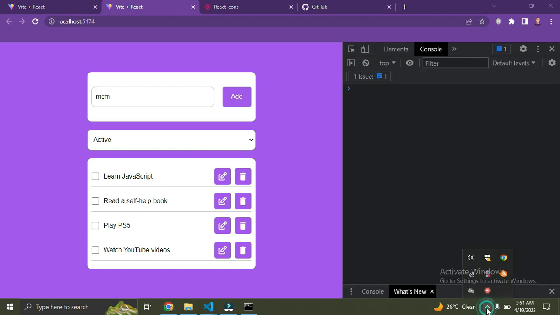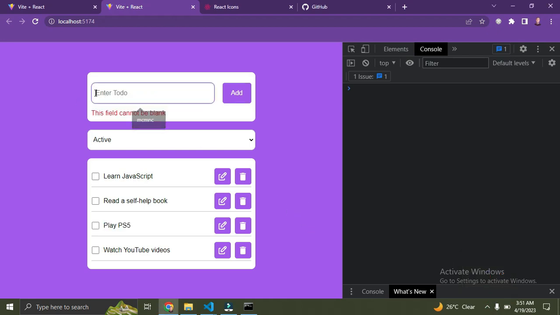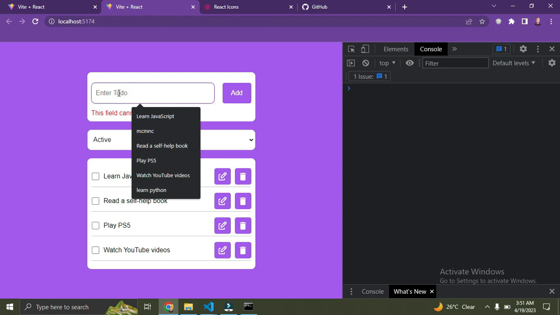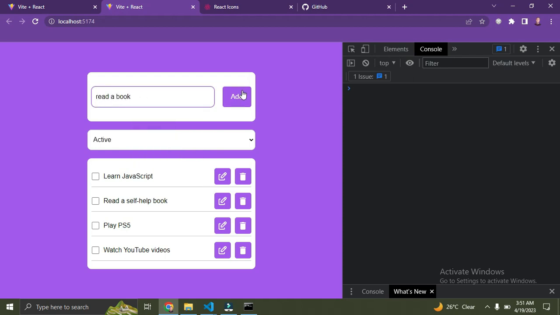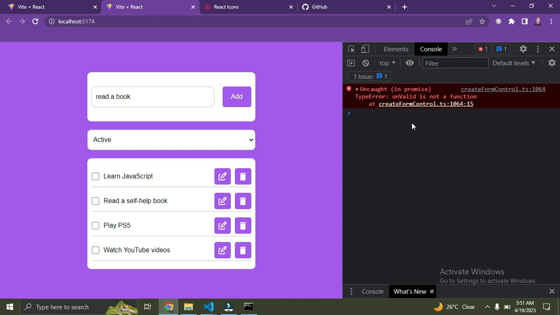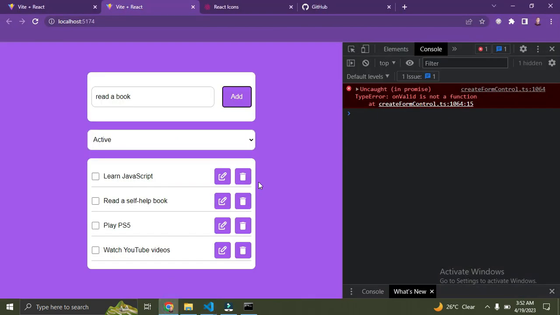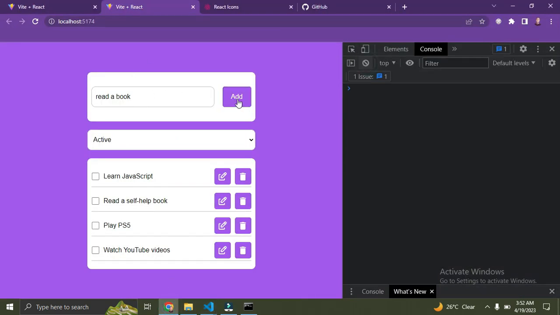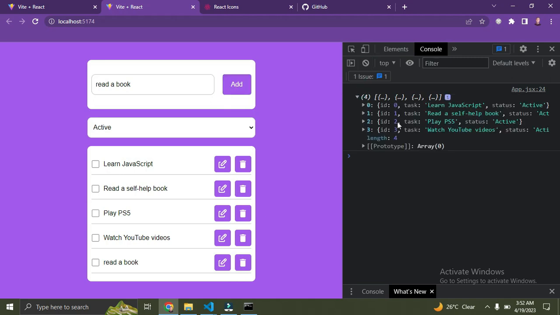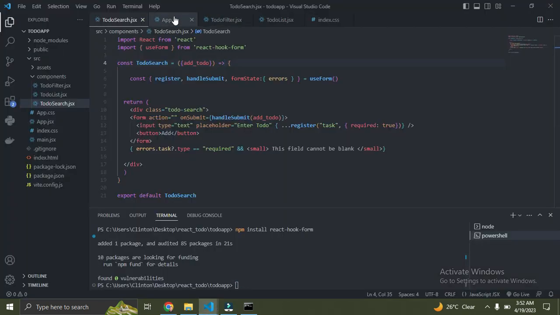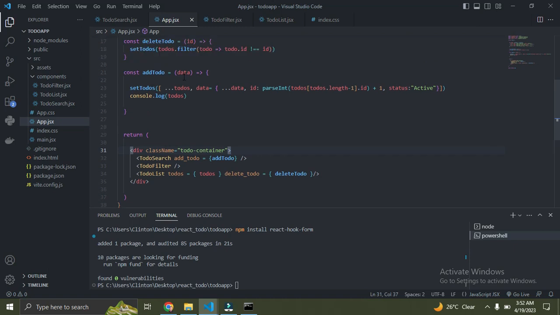So let's clear this and try adding a new item now. Just come here and say read a book. Click on add, and we get an error. It says undefined is not a function. Let's see what the problem is. Oh, you can see this is a mistake here. It should be inside an object, so curly braces. I think that should work now. Go to the browser again and refresh this. Right now you can see we have our to-do item, but let's console.log data. That's a mistake. It should be data, not todos data.